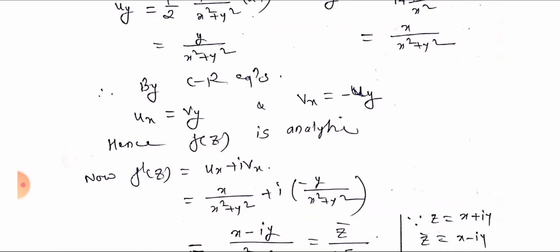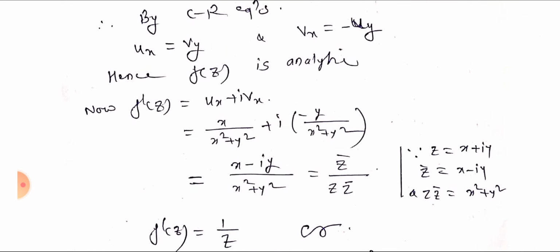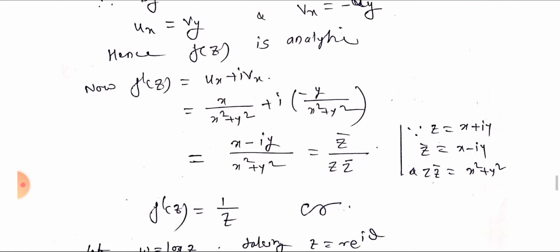Now f dash of z equal to Ux plus i Vx. Ux is x by x square plus y square and Vx is minus y by x square plus y square. So the LCM is the same, therefore we add the numerators: x minus iy by x square plus y square, that is equal to z bar by x square plus y square, nothing but z bar by z into z bar. So the numerator gets cancelled, f dash of z equal to 1 by z.